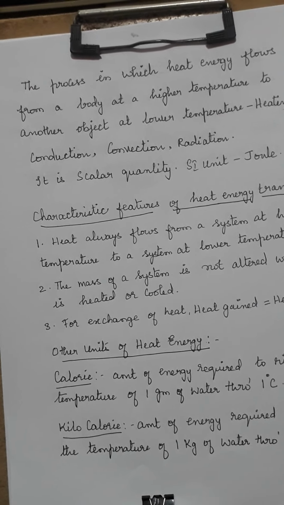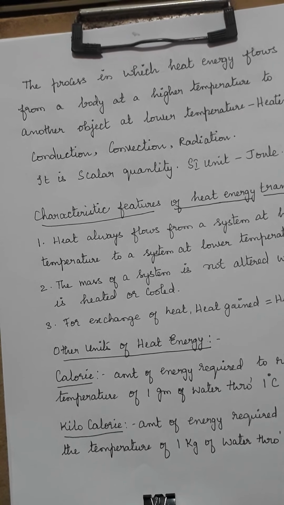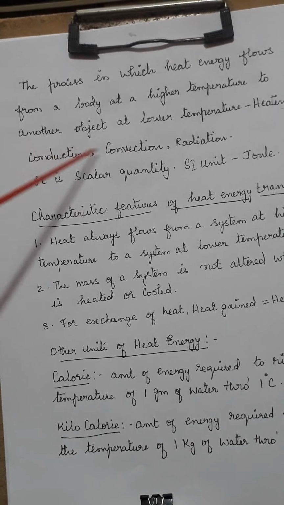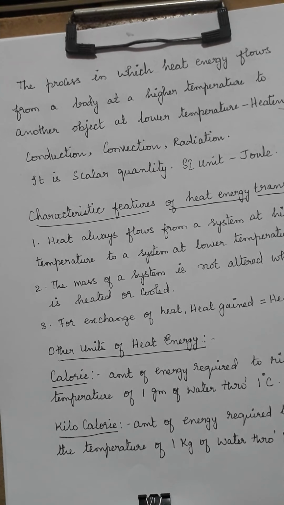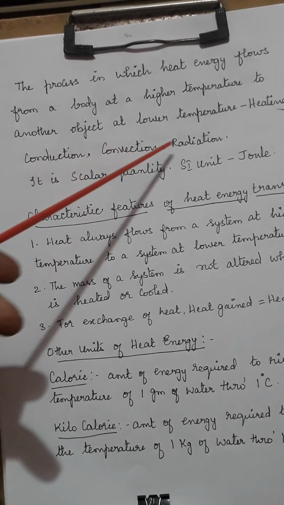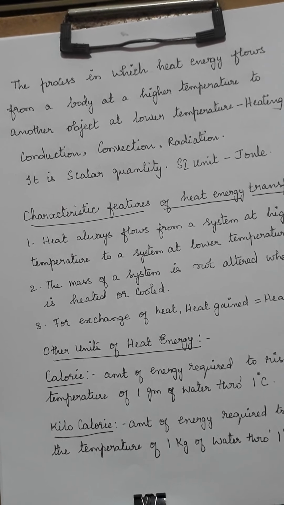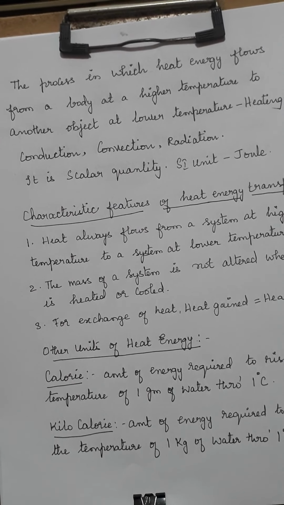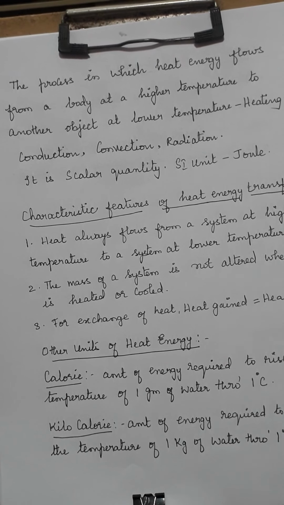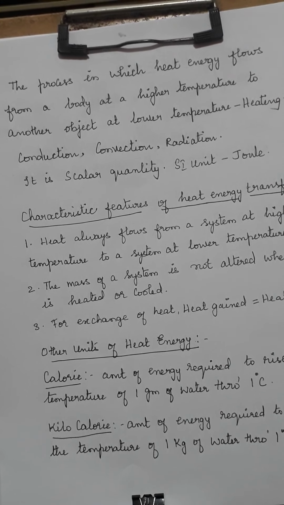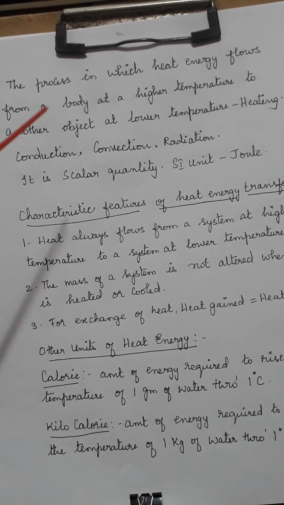So how does this transfer of heat take place? Generally there are three processes by which the heat transfer takes place: conduction, convection and radiation. Conduction is what the example said to you: ice melts in water. Then convection. Convection we can see an example of sea breeze and land breeze.